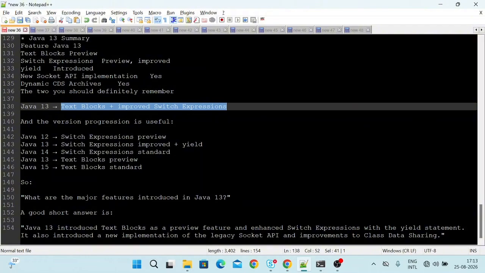So what are the major features introduced in Java 13? The answer would be like this. Java 13 introduced text block as a preview feature and enhanced switch expression with the yield statement. It also introduced a new implementation of the legacy socket API and improvements to class data sharing, that is CDS.